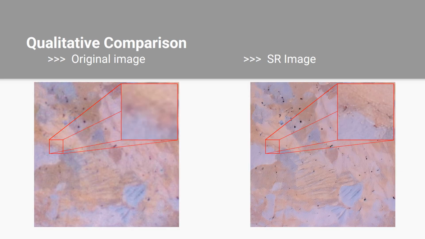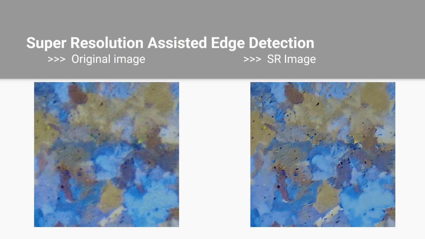We conducted a manual expert evaluation which found no significant hallucinations, added grain boundaries, or other artifacts introduced by the generative process. We also sought to quantify potential shifts in grain boundaries due to super-resolution, since grain size estimation is a core objective in quantitative metallography. To do so, we trained two identical edge detectors, both initialized from the state-of-the-art UAED model. One on the original dataset shown here on the left and the other on the super-resolved data.